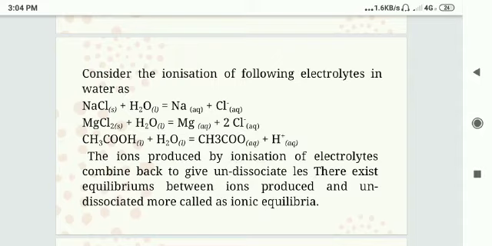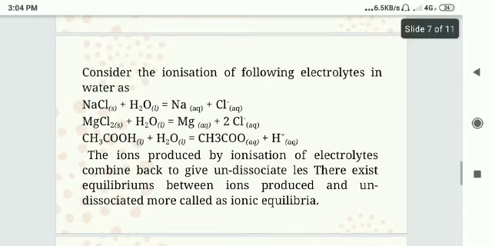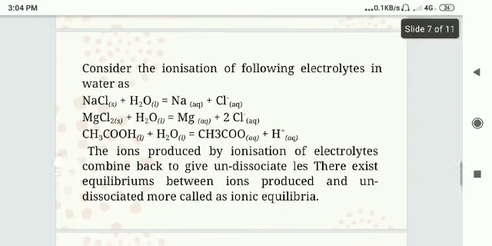Similarly, acetic acid, CH3COOH, when dissolved in water, is split into cation and anion as CH3COO- plus H+ ion. The ions produced by ionization of the electrolyte combine back to give undissociated molecules. There exists an equilibrium between the ions produced and the undissociated molecules, called ionic equilibria.